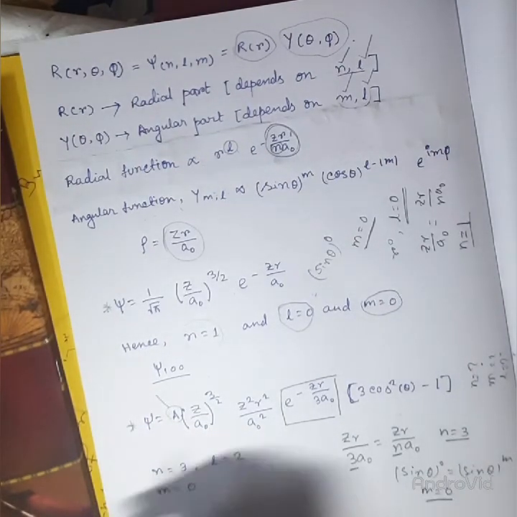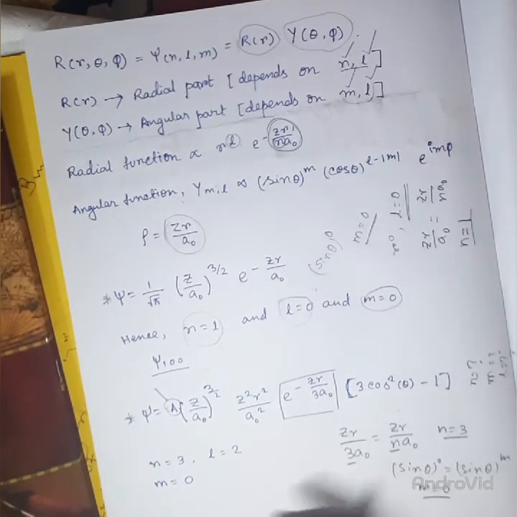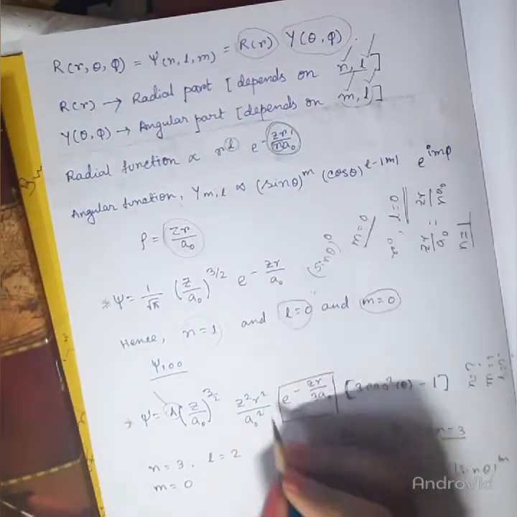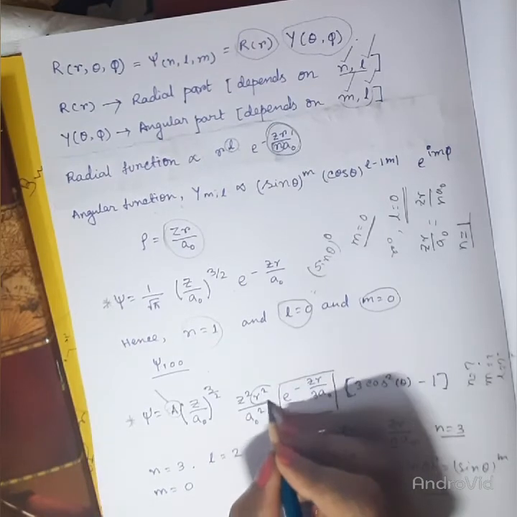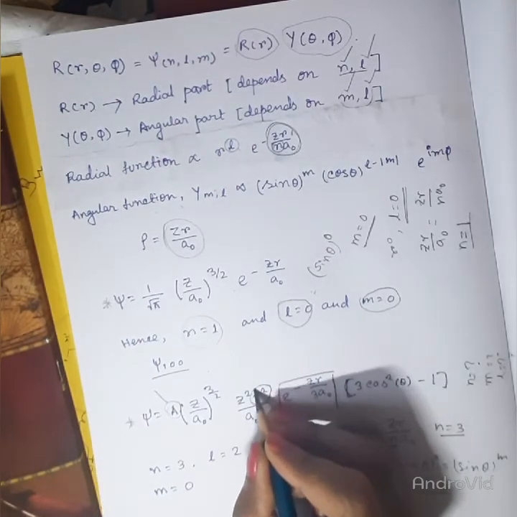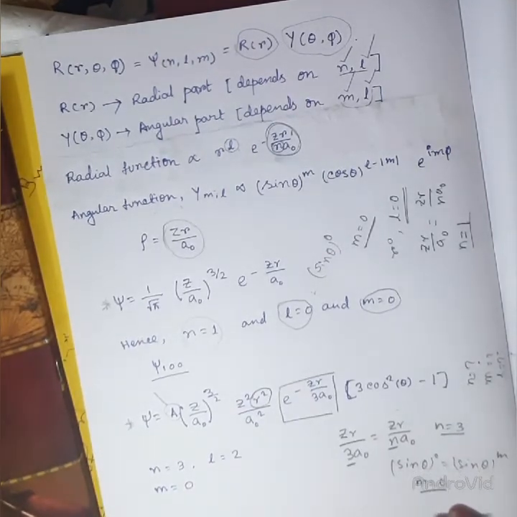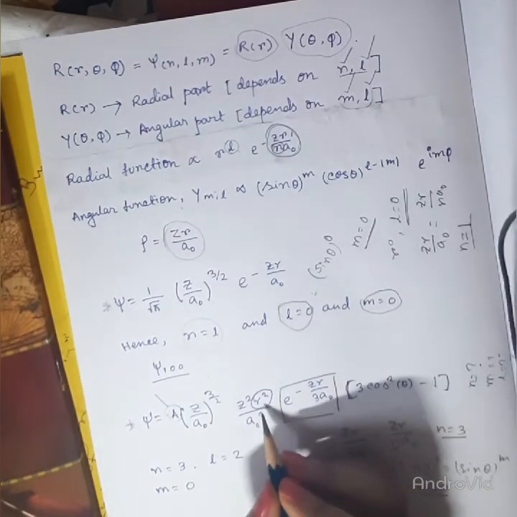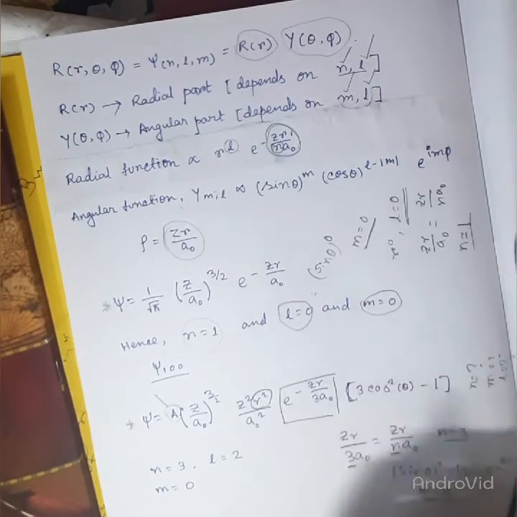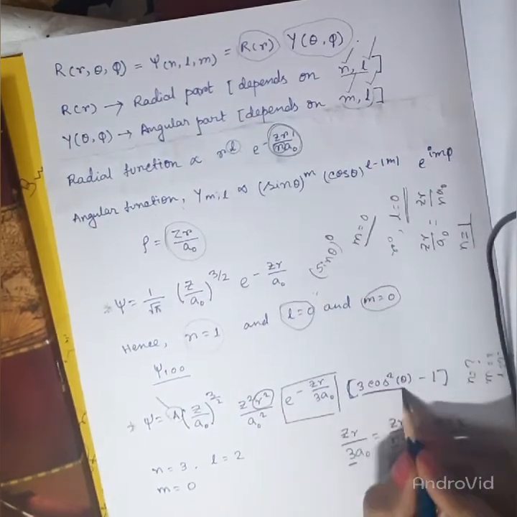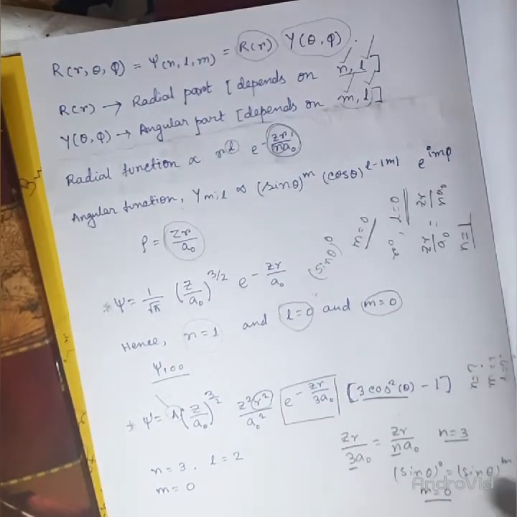Now we have to calculate the value of l. From the power of r you can calculate the value of l, and from here also you can calculate the value of l.